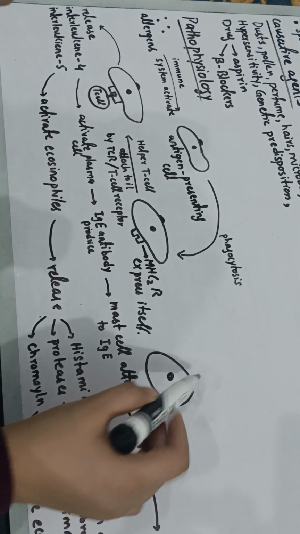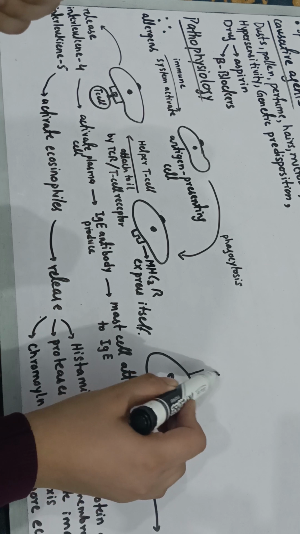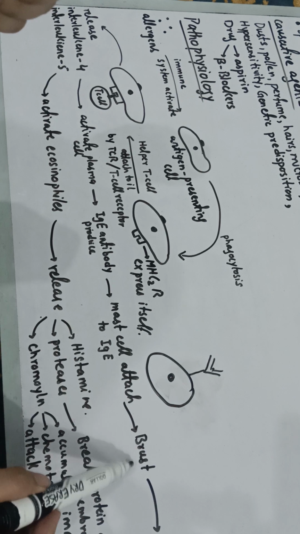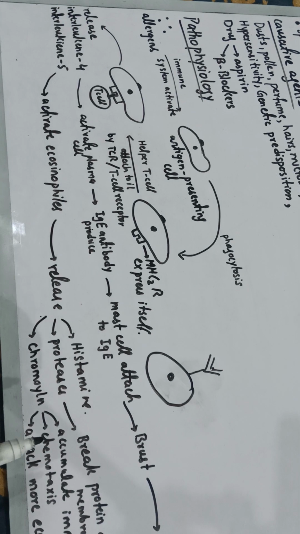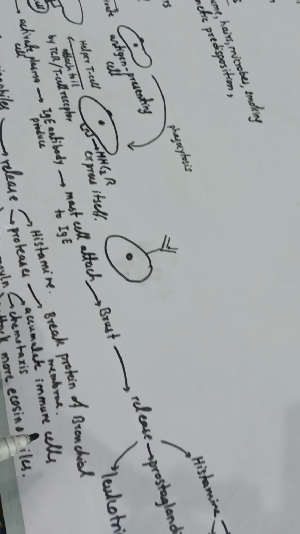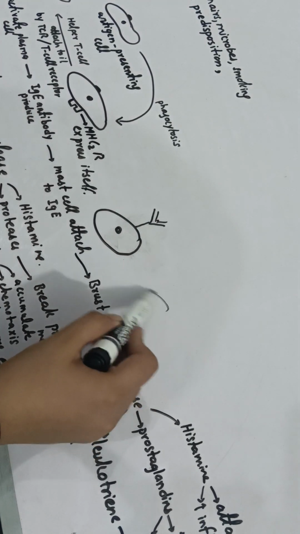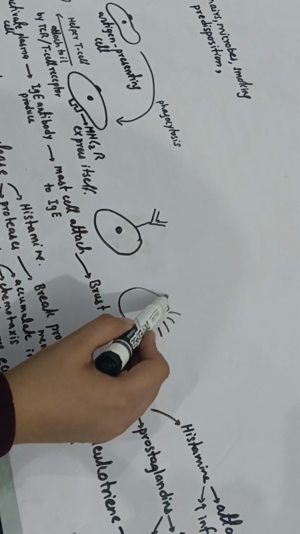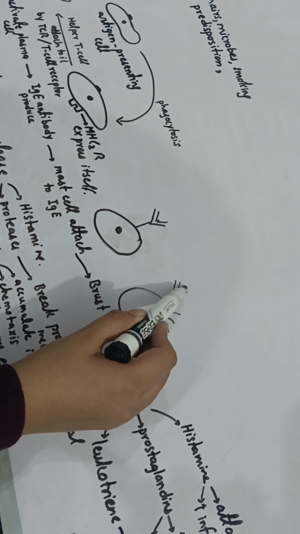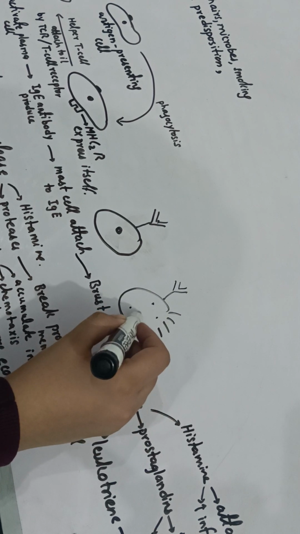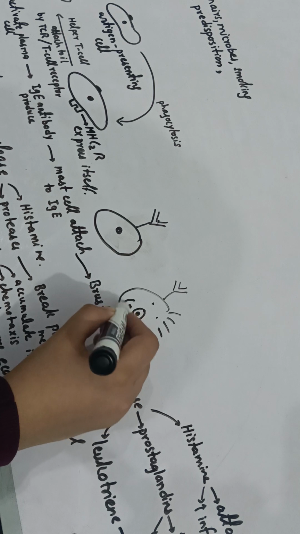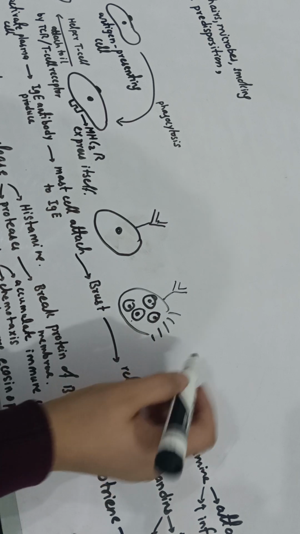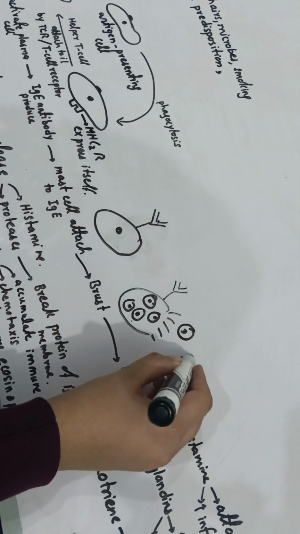Like this is a mast cell. On this mast cell, the antibody IgE will attach itself, and after this attachment, the mast cell will burst out. And how will it burst out? Let's see this. Let's suppose this is the mast cell. It bursts after the attachment of the antibody, and it will cause the release of various kinds of chemicals. Actually, the chemicals are already present inside this mast cell in the form of granules. Now when it bursts out, it will release all of these granules to the outside.